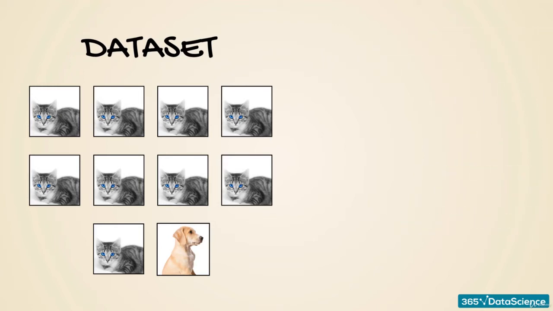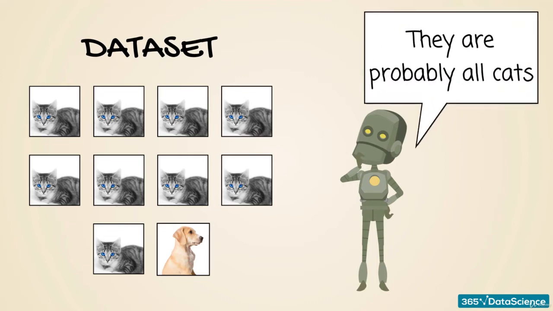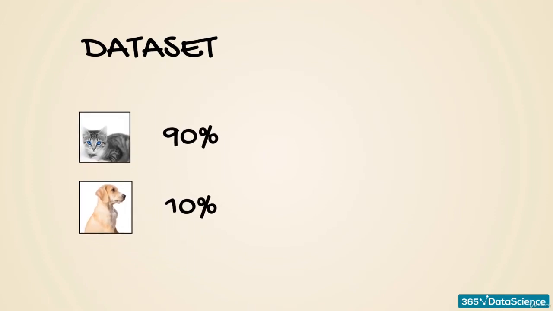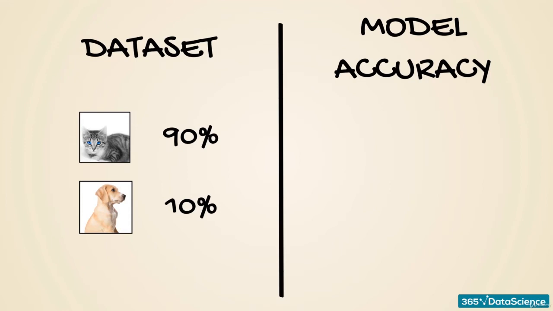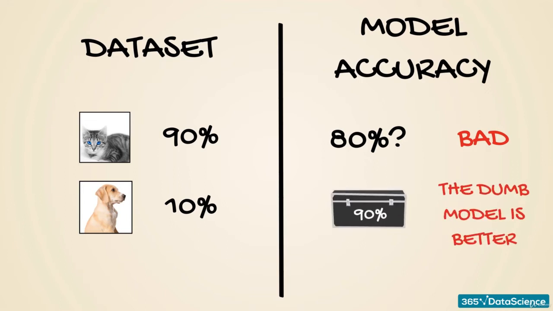Well, since the machine learning algorithm tries to optimize the loss, it quickly realizes that if so many targets are cats, the output should most likely be cats to achieve a great result. And therefore, it comes up with the same prediction at all times. Cats. Okay. Now, if the distribution of photos is 90% cats and 10% dogs, a model with an 80% accuracy is a bad model. Why? Because the dumb model that outputs only cats will do better than it. Therefore, only a result above 90% is a more favorable one.